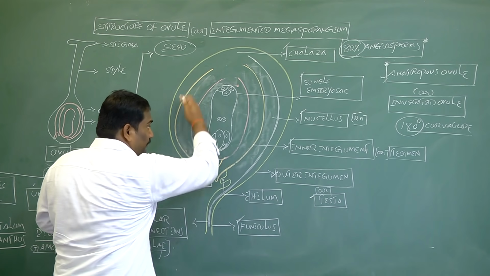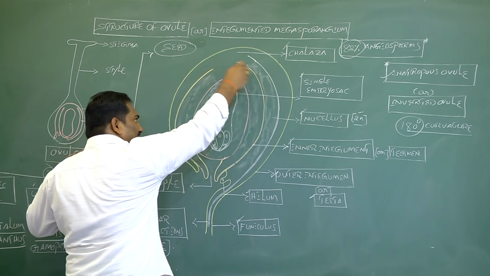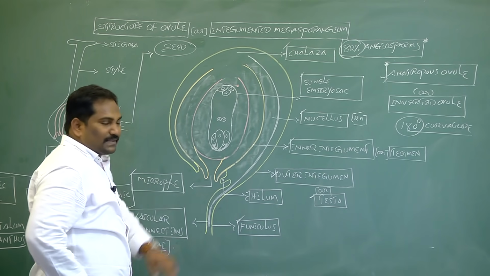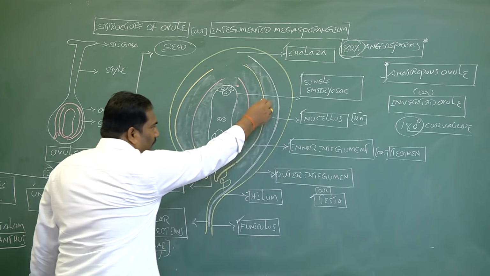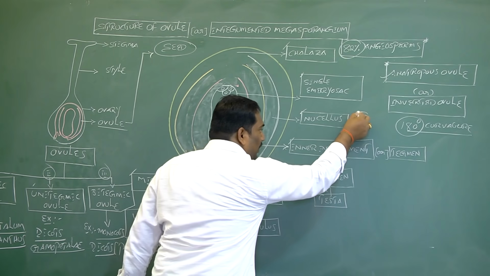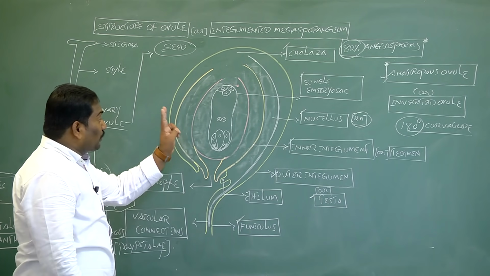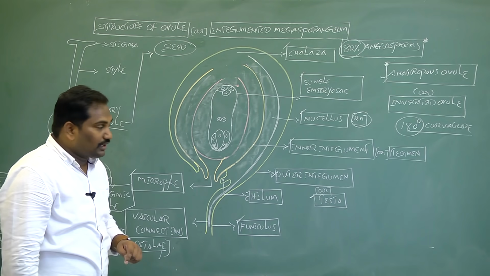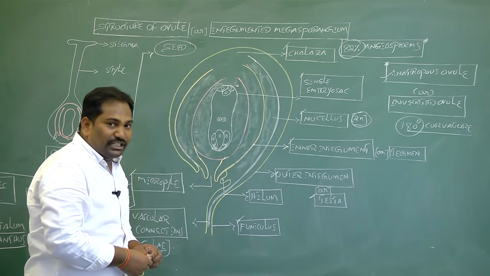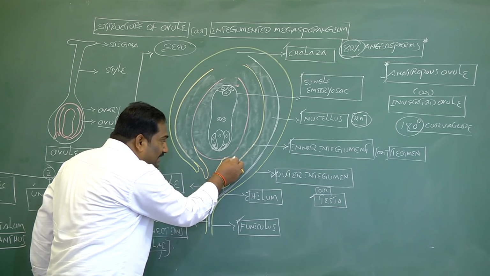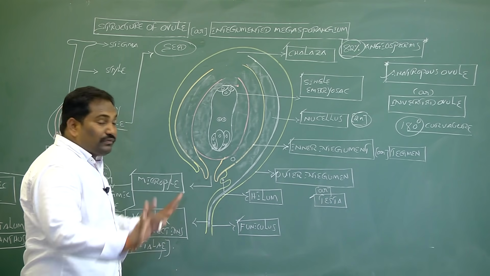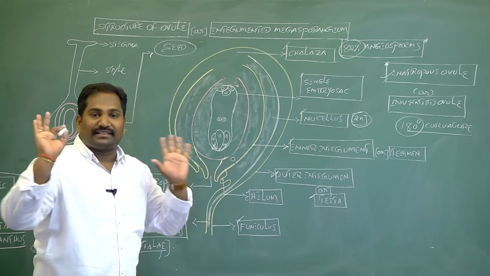At an early stage of this ovule, without the formation of integument, some of the nucellus cells, nucellus being diploid nutritive tissue, a storage tissue in the ovule, present towards the micropyle, are converted into megaspore mother cell.